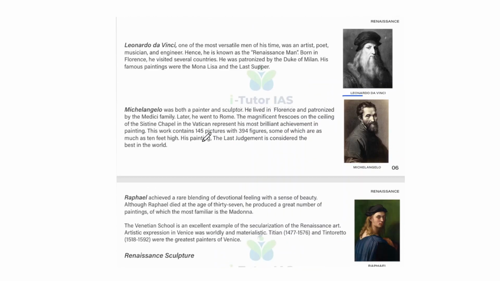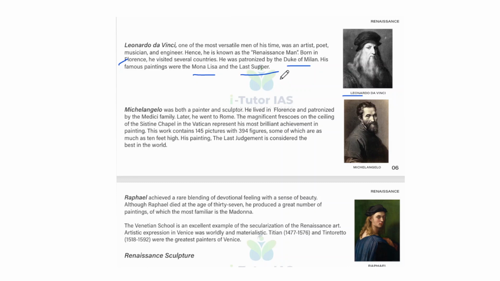Leonardo da Vinci, one of the most versatile men of his time, was an artist, poet, musician, and engineer. Hence, he is known as the Renaissance man. Born in Florence, he visited several countries. He was patronized by the Duke of Milan. His famous paintings were the Mona Lisa and the Last Supper.